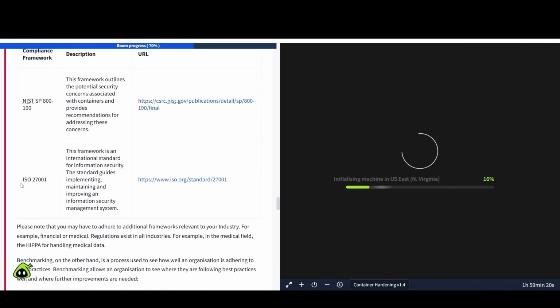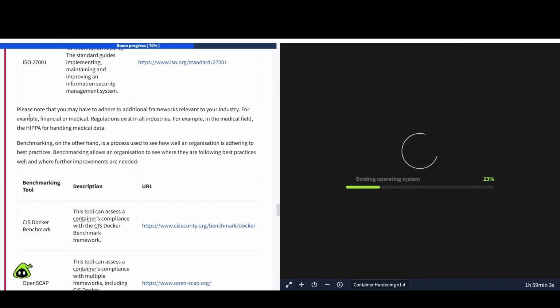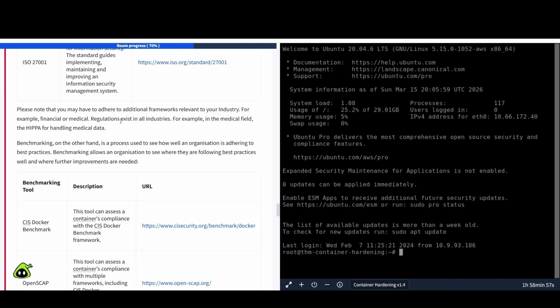ISO 27001. This framework is an international standard for information security. The standard guides implementing, maintaining, and improving an information security management system. So here's a link to that if you want to check that out. Please note that you may have to adhere to additional frameworks relevant to your industry. For example, financial or medical regulations exist in all industries. For example, in the medical field, HIPAA for handling medical data.